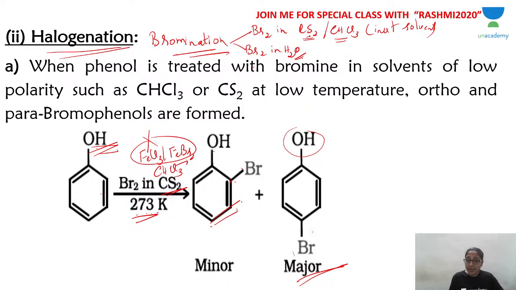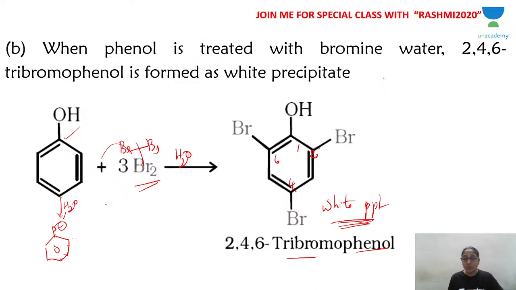Now, why two products? Because phenol is less reactive than phenoxide ion. Whereas in water, phenoxide ion is present, which is more reactive. So you get a tri-substituted product. I hope you understood this. Any question?